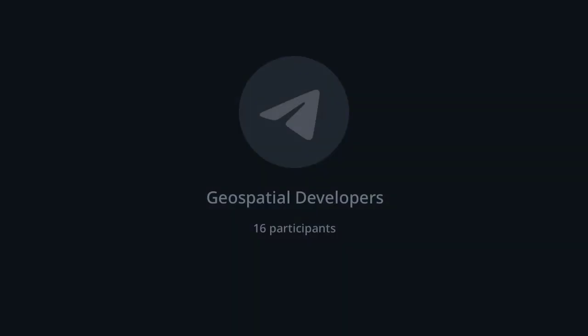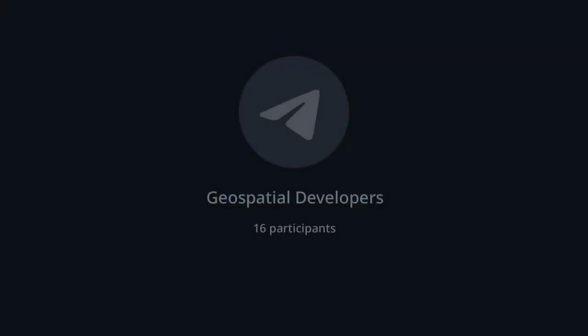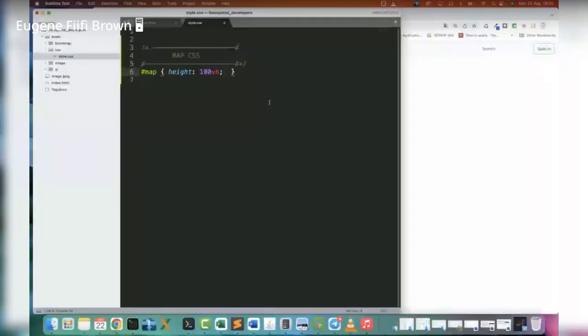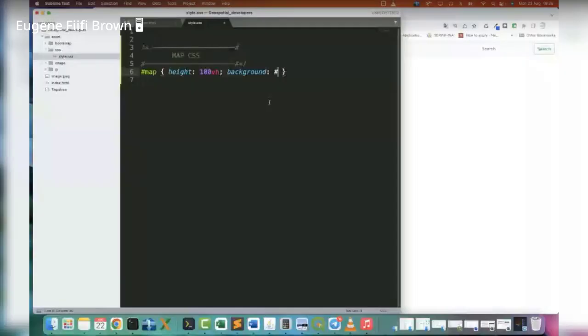So we will set the height to 100 VH, and then we'll give it, let's say, a background color so that we can identify what we are doing. Let me say EEE. Then let me save this and refresh.